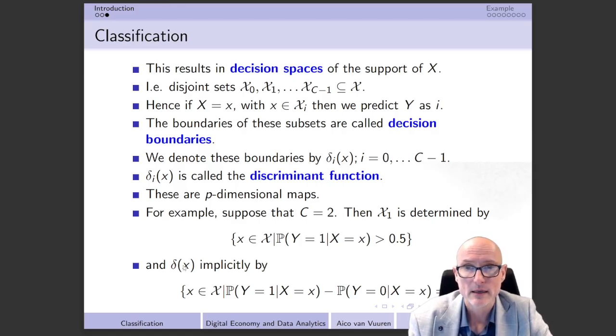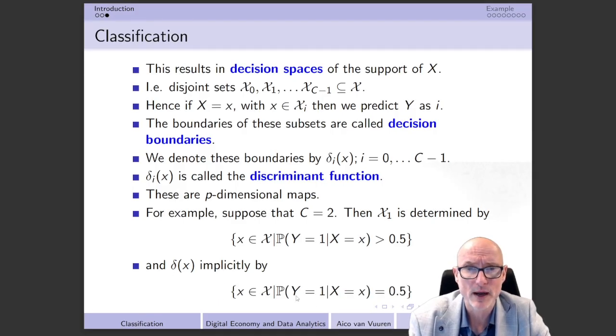Delta x is then implicitly defined by all those combinations of the x's for which the probabilities are exactly equal to each other. That means these are all the combinations for which the probability that y is equal to 1, conditional on x equal to x, is equal to a half. Of course, that's also the probability that y is equal to 0 is equal to a half.